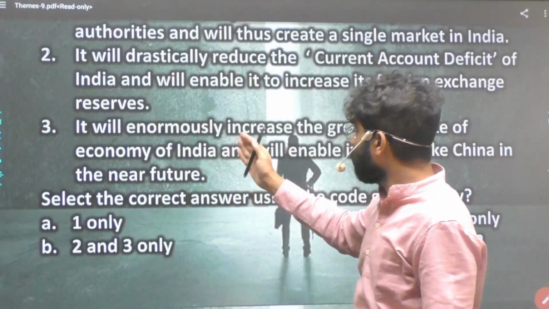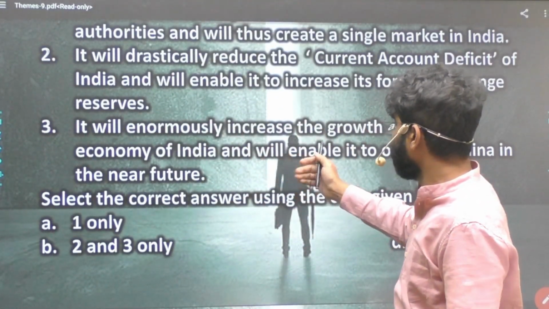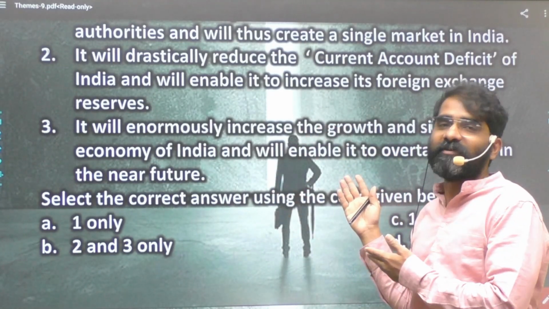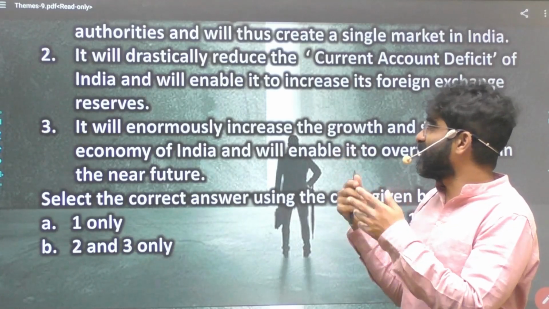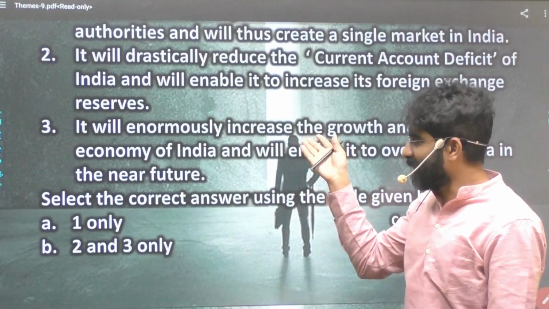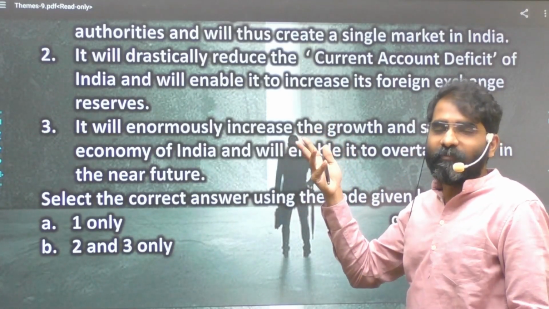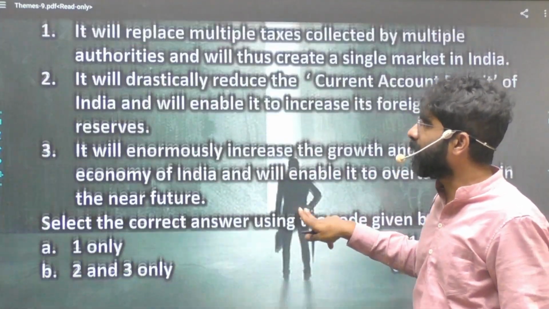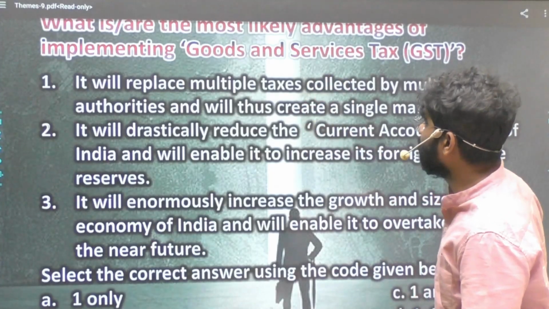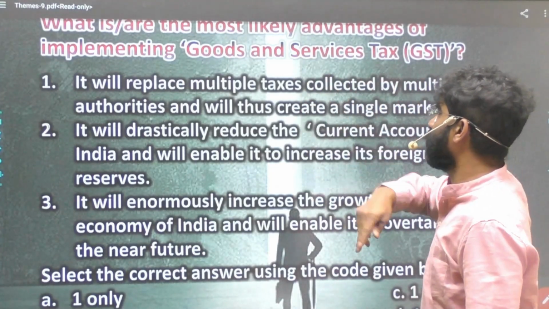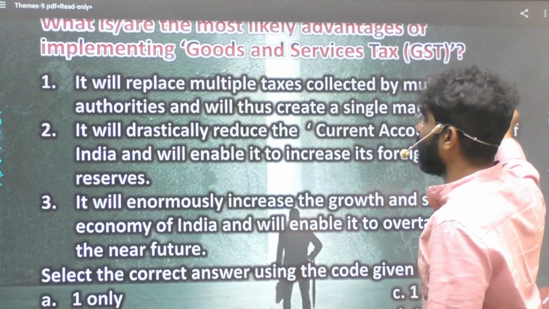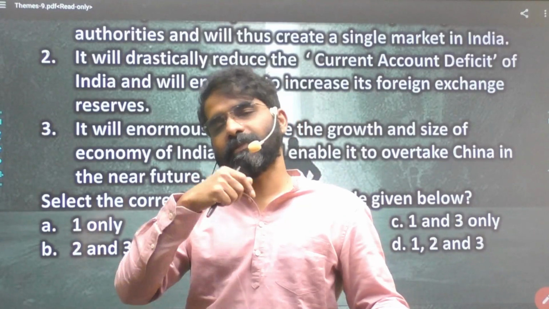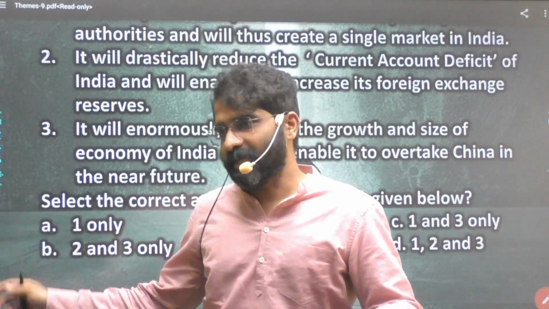Okay, it will enormously increase the growth and size of economy of India and will enable it to overtake China. Overtaking China, what kind of statement is that? Overtake China just because you have come up with some tax. So that is also a statement which is overestimated too much. Okay, so what is left? It will replace multiple taxes collected by multiple authorities and will thus create a single market in India. That's all. So extreme statements have to be eliminated. That is the learning from this particular aspect.